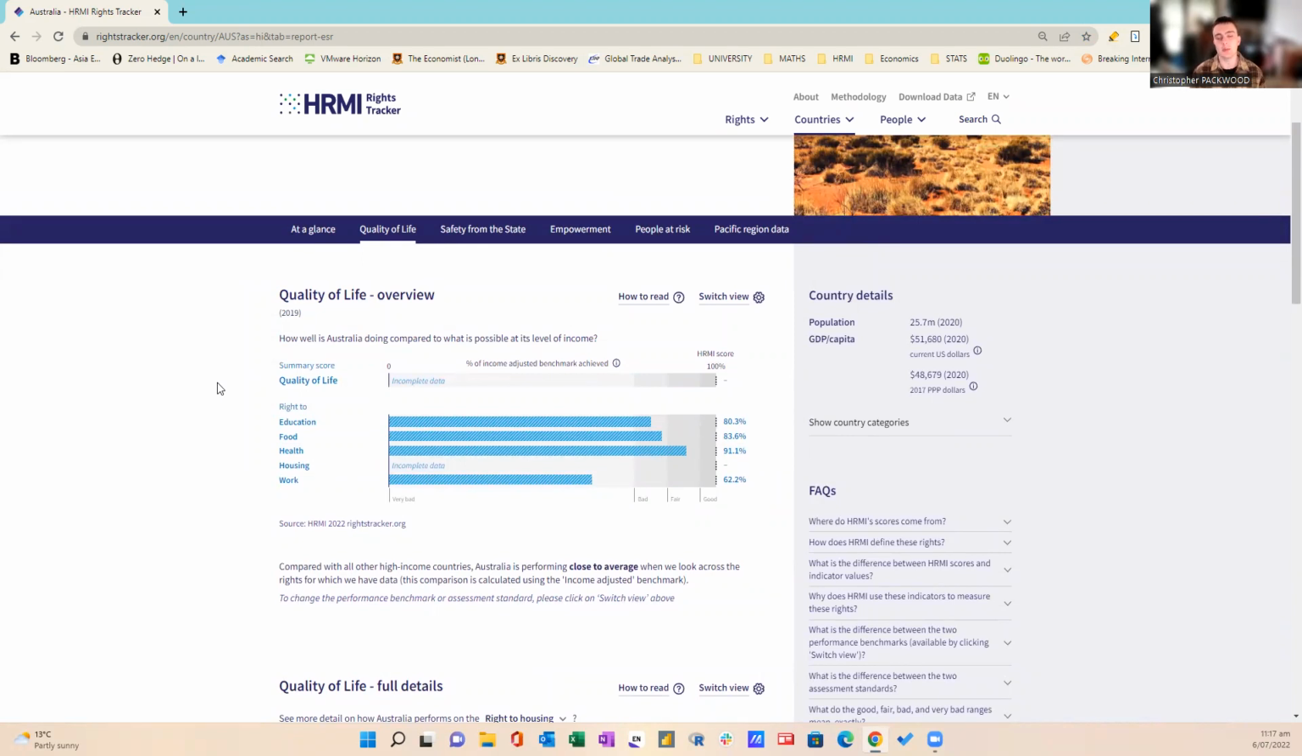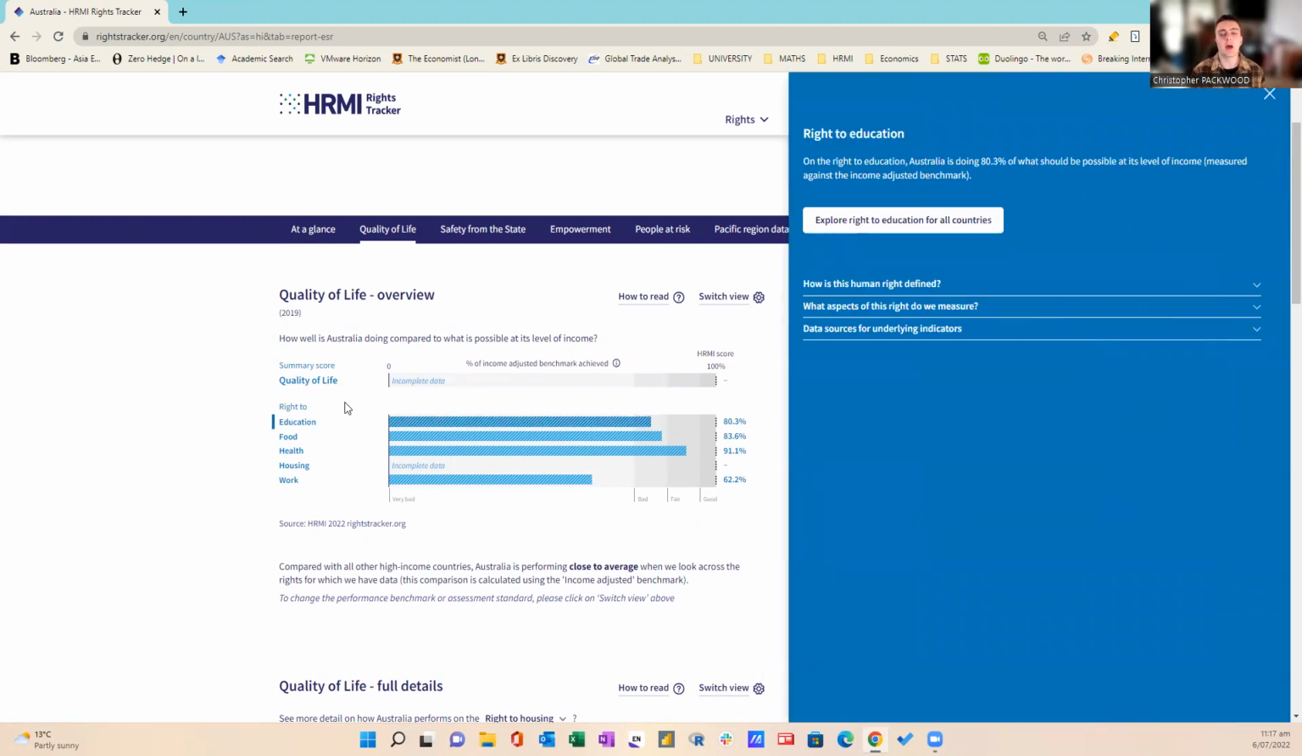the right to education is scoring 80.3%. And this is telling us the progressive realization of Australia ensuring that people are getting this right. In terms of what is defined by international law, these scores are telling us Australia is trying to do the very best given the level of income that they have available. And the very best that countries can do is getting to 100% with the level of income they have available. And if we look particularly at the right to education, this is 80.3%. So Australia is only doing 80.3% of what should be possible at its level of income.